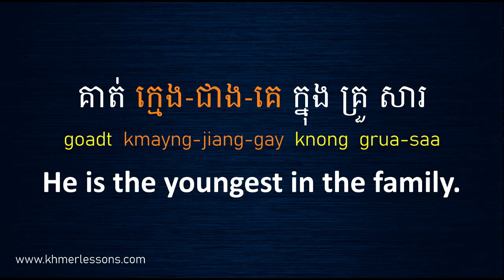In the sentence គាត់ means he, like she also you say គាត់, the same word. ក្នុង means in, and the last word គ្រួសារ is family. Now I read this for you again. គាត់ក្មេងជាងគេក្នុងគ្រួសារ. Okay, next one.